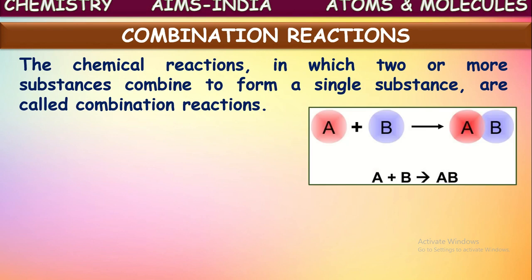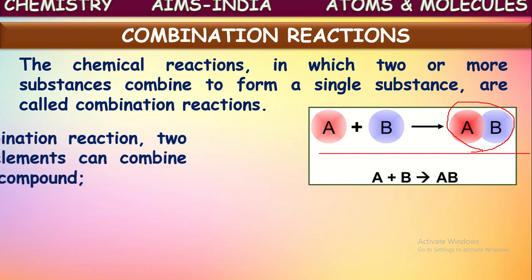See here, the example they have given. Suppose A is a chemical substance and B is also a chemical substance. When these two combine in a chemical reaction, if they form a new product which is a single substance AB, then that reaction is said to be a chemical combination reaction. Initially there are two individual substances. Finally they form a single substance as product. Such chemical reactions are said to be combination reactions.